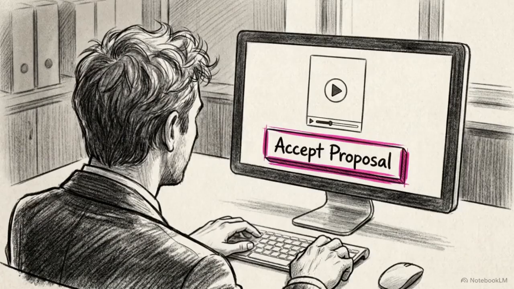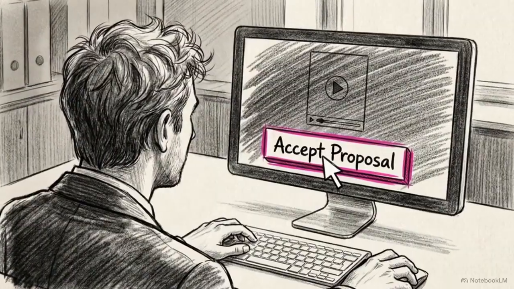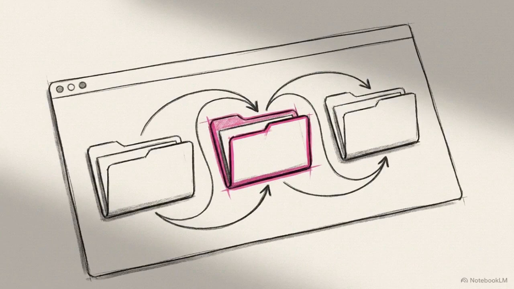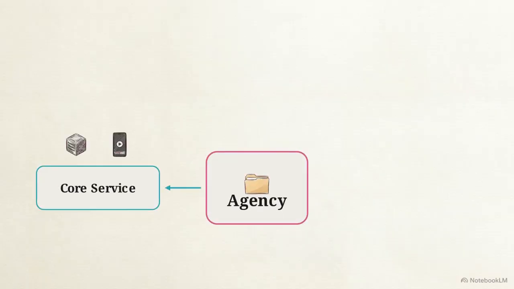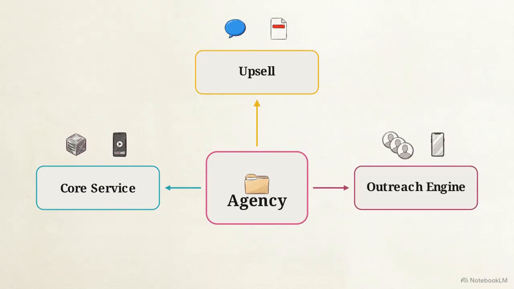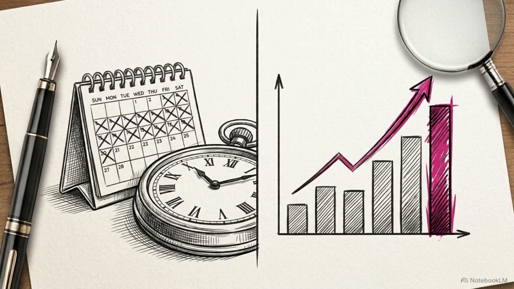When a prospect sees their own content already improved, the decision to hire you becomes a logical step rather than a risk. You now possess a complete agency framework, a scalable core service, a high-ticket coaching upsell, and an outreach engine built on visual proof. Businesses pay for the hours they save and the reach they gain. Focus your communication on these specific business results rather than the underlying technology you're using to achieve them.